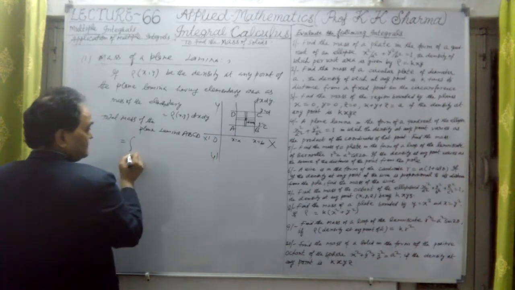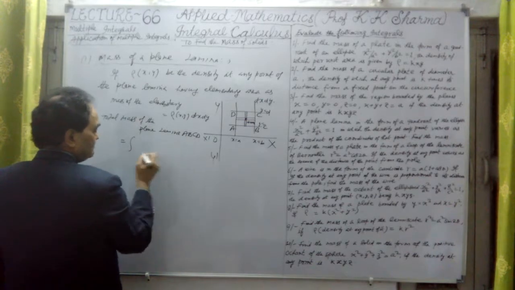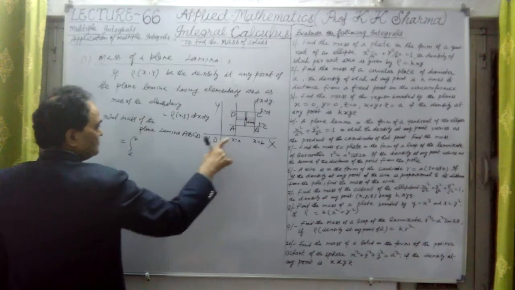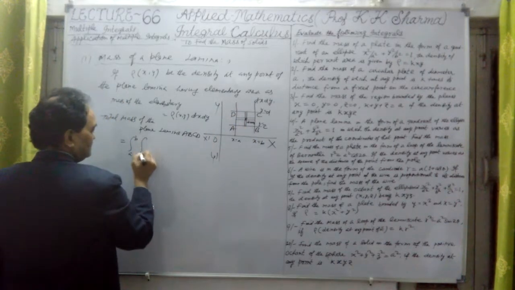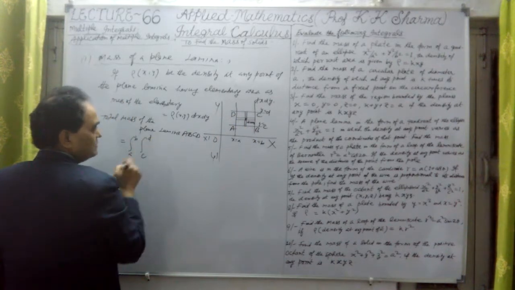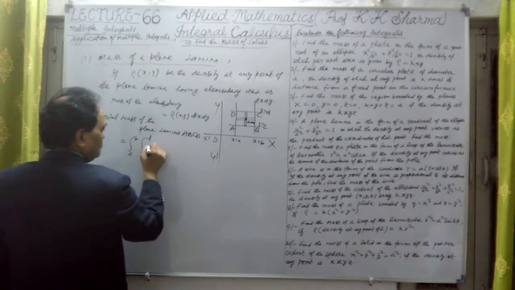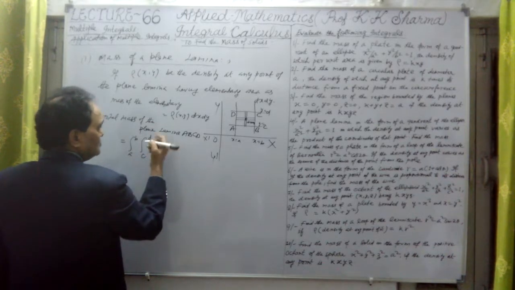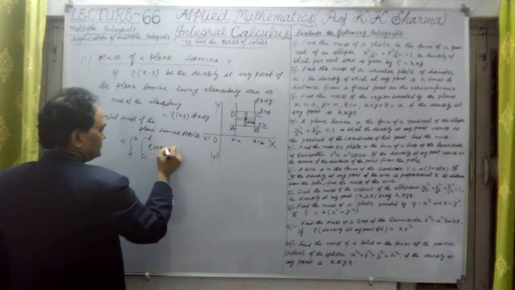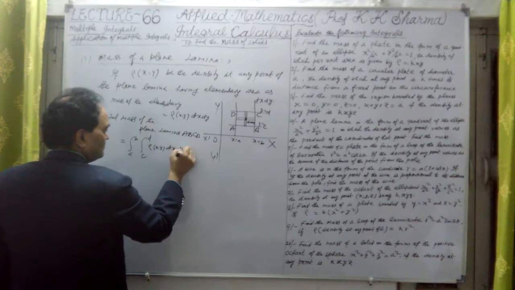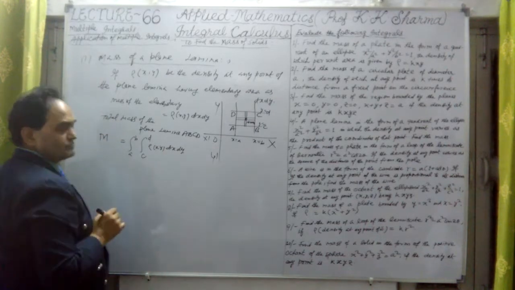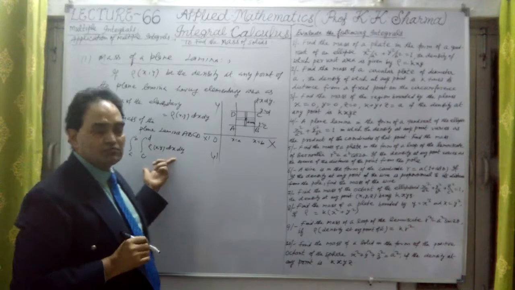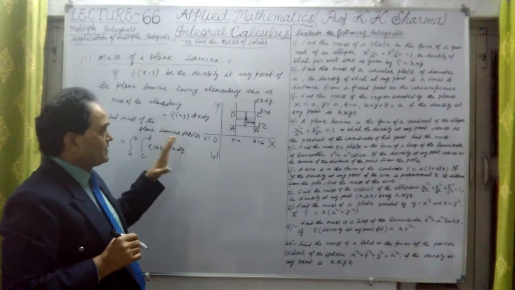For example, x limits first, from a to b, and then y limits from c to d, of rho(x, y), the density of the figure at point (x, y), into dx dy. This will give the total mass, let me write it as capital M. This is what we have to find out, the total mass of the given figure.